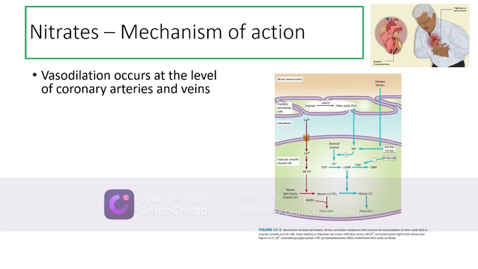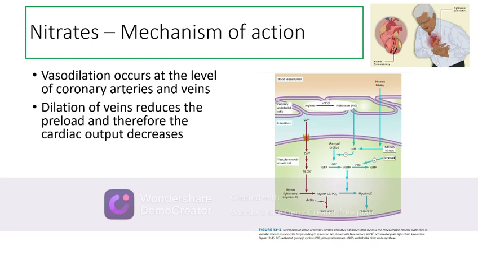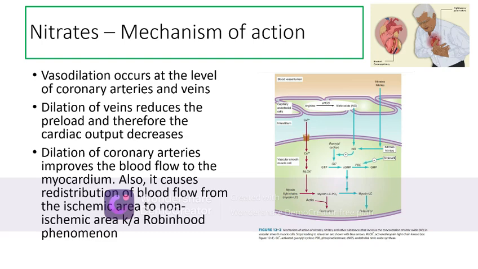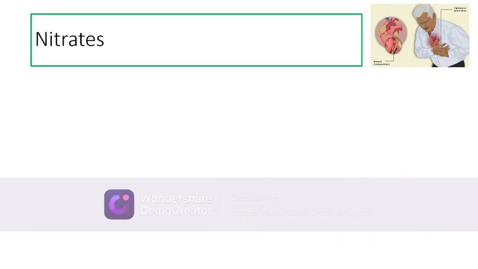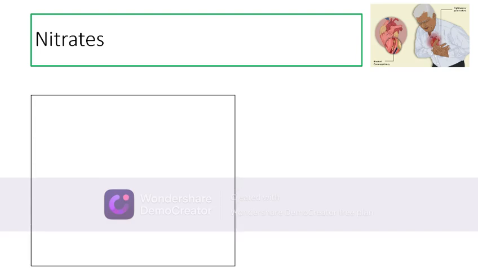Now, this vascular smooth muscle relaxation caused by nitrates occurs at the level of coronary arteries and the systemic veins. So, dilatation of the systemic veins reduces the preload, that is the venous return towards the right heart, and subsequently the cardiac output from the left side of the heart also decreases, reducing the workload of the heart, and therefore the myocardial oxygen demand gets reduced. Dilatation of the coronary arteries additionally also improves the blood flow to the myocardium. Nitrates cause redistribution of blood flow from the non-ischemic area of the heart towards the ischemic area of the heart, which is called the Robin Hood phenomenon.